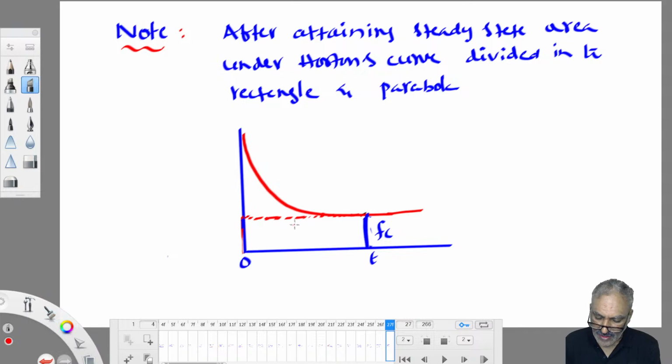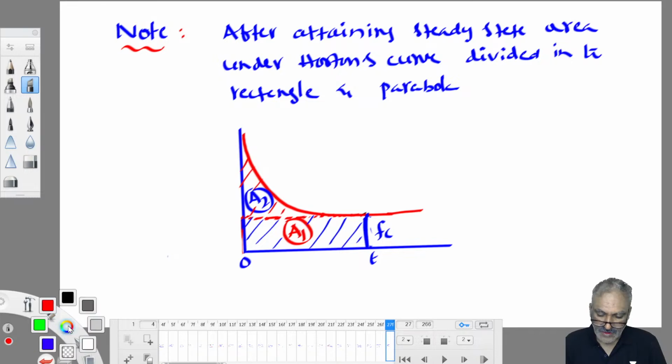So this area, I'll take it as A1. This area I will hatch. This hatched portion is the rectangle. What is the area of the rectangle? It is length into height, or width into height. This is the area of the rectangle. This parabola is the A2 portion. That hatched portion is the parabola. So the area under the curve you can divide into a rectangle and a parabola.